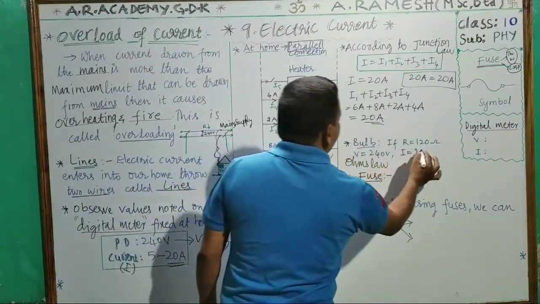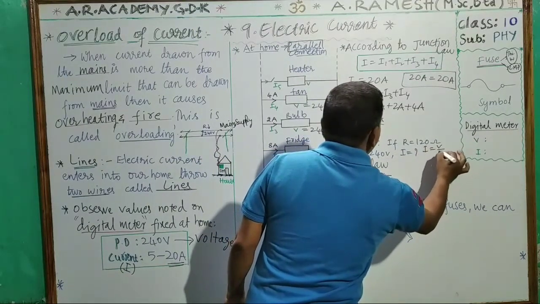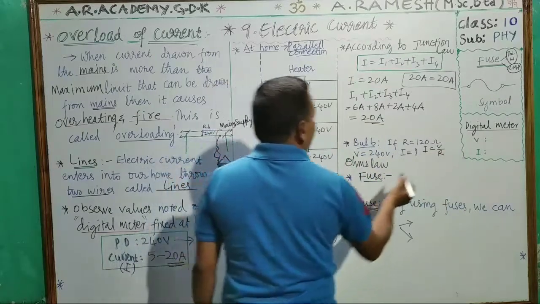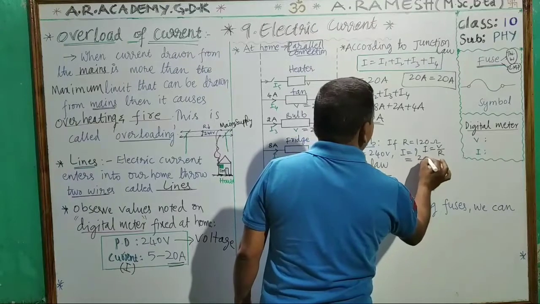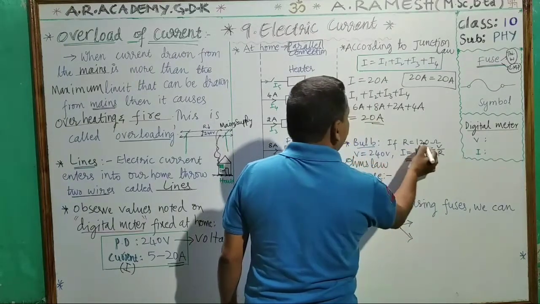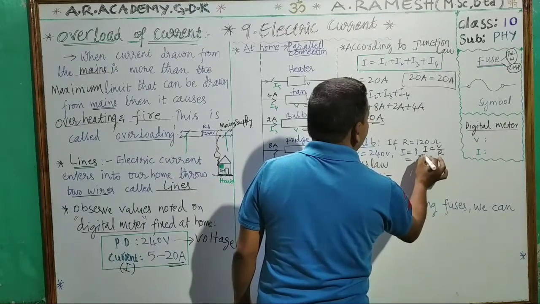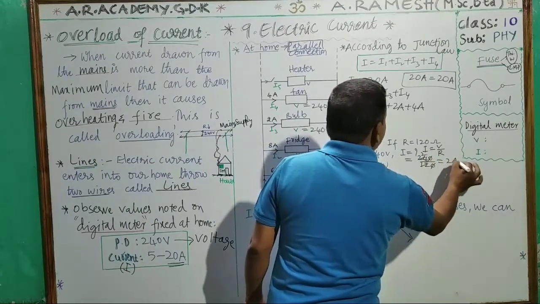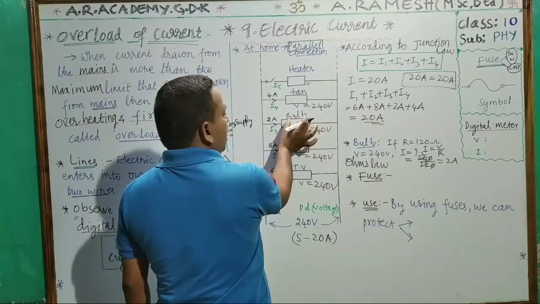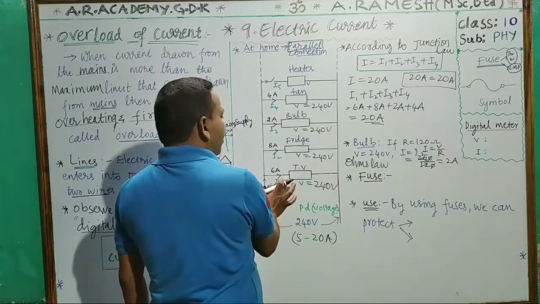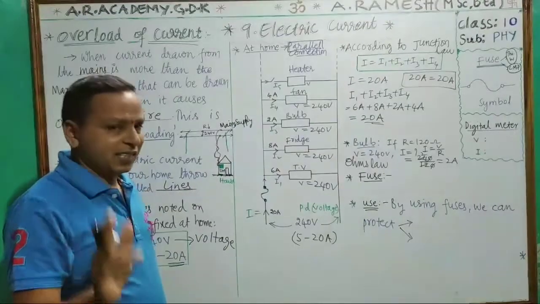In case of the bulb, we will calculate using the formula I is equal to V by R. I equals V, 240, by R, 120. The zero cancels, and we get 2 amps. How much current is passing through the bulb? 2 amps. Like this, every electrical appliance has its own resistance.